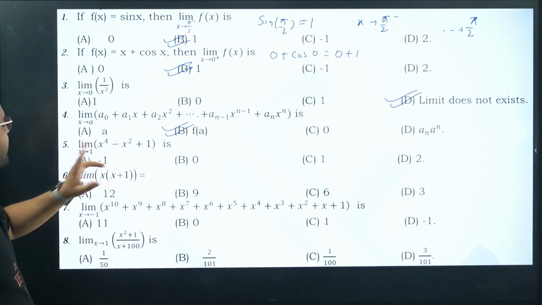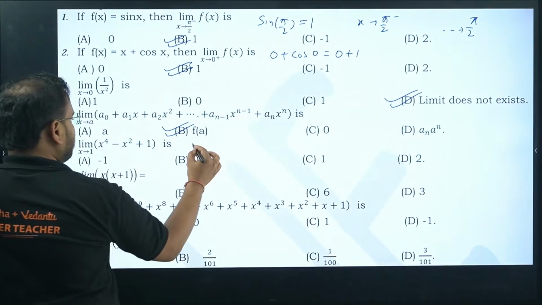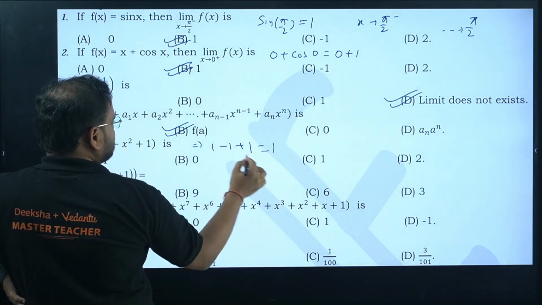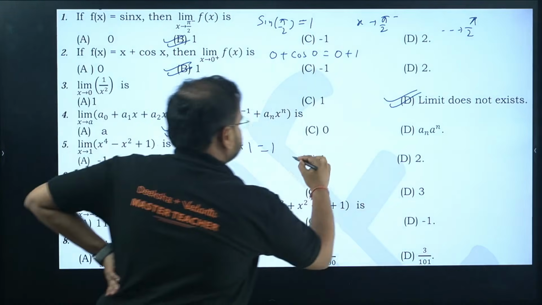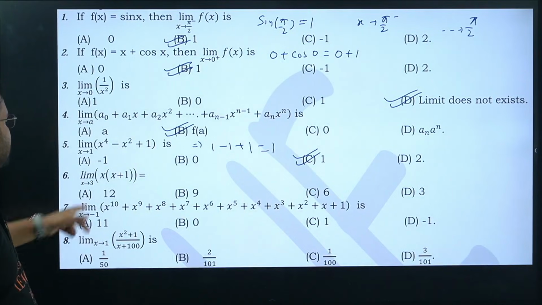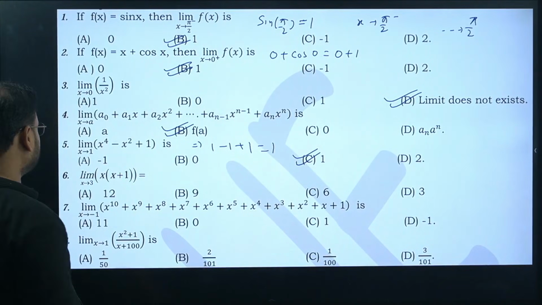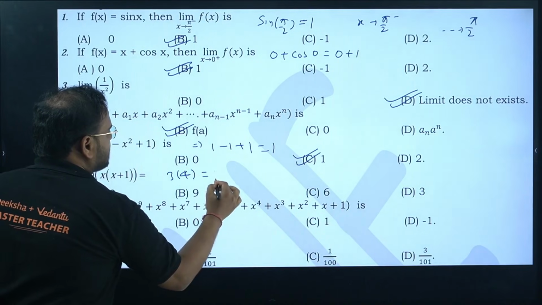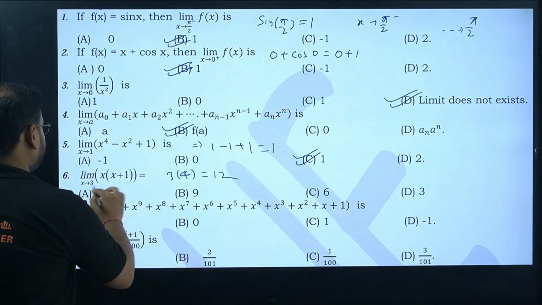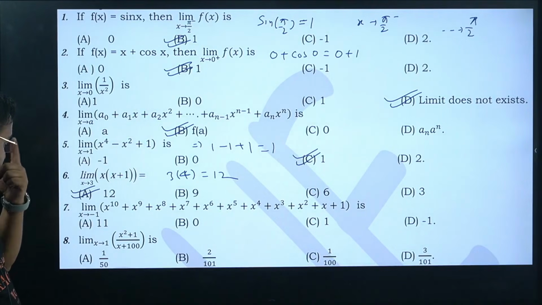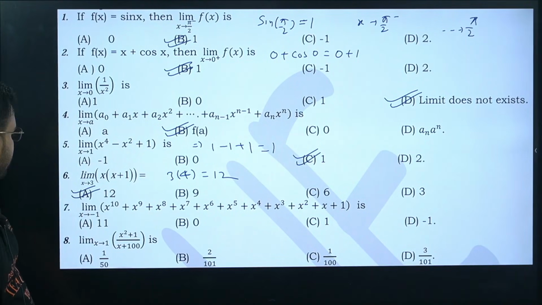Next. Question number 5. x power 4 minus x square plus 1, limit x tends to 1. Check here. I'll have 1 minus 1 plus 1. The answer is what? 1. So the option is C. Limit of x into x plus 1 when x is 3. We'll have 3 into 3 plus 1 is 4. The answer is 12. Option A.